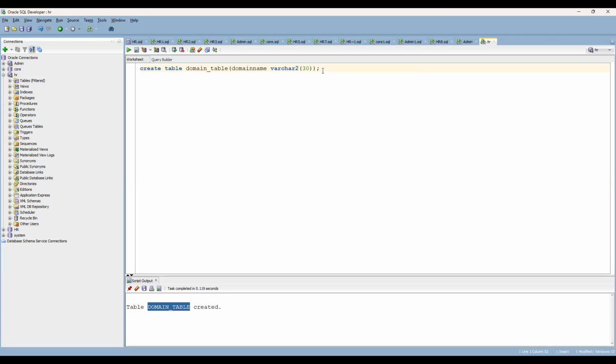Now insert the data. Insert all into domain table values. The first row is www.facebook.com, then facebook.com, and let me copy this and add one more. So here you have the test data.